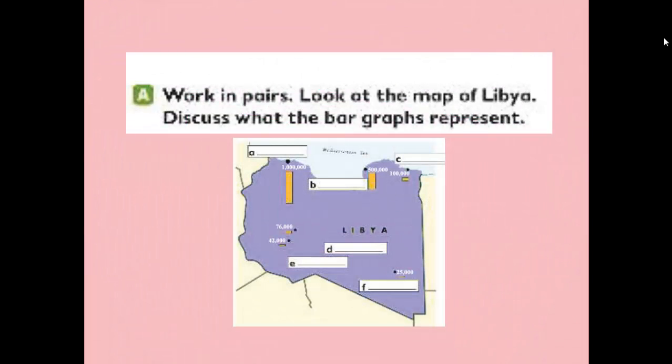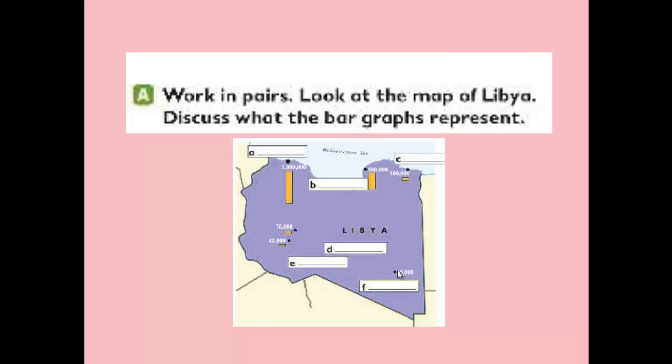Number A. Work in pairs. Look at the map of Libya and discuss what the paragraphs represent. Here we have a lot of paragraphs: A, B, C, D, E, and F. If we look carefully, we can see here 1,500,000, 100,000, 76,000, 42,000, and 25,000.